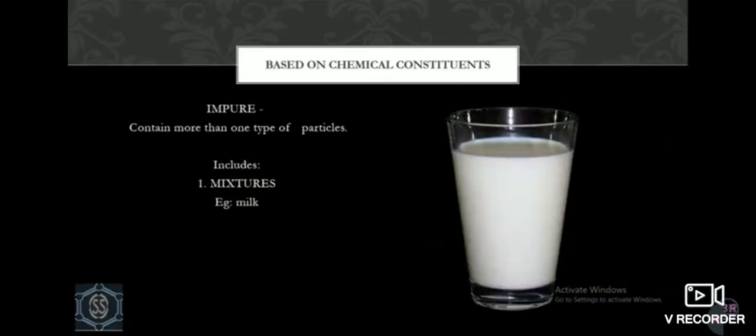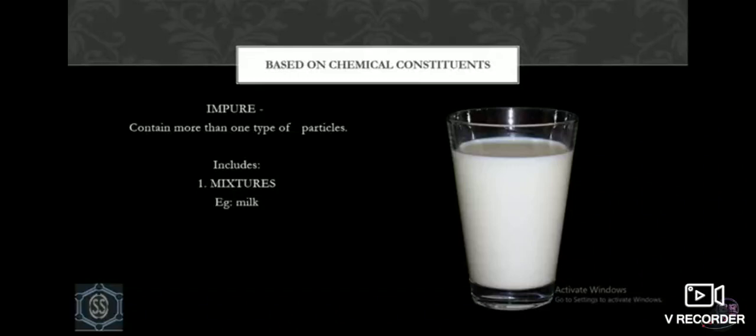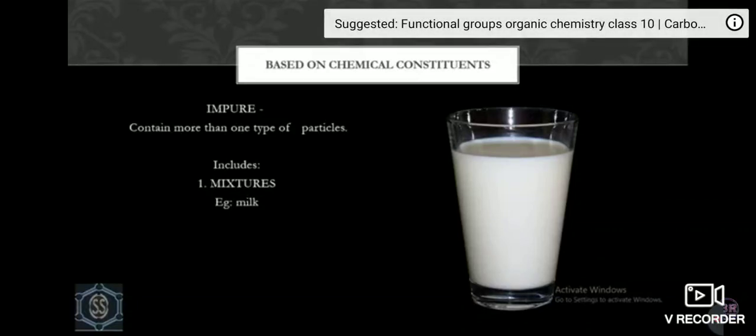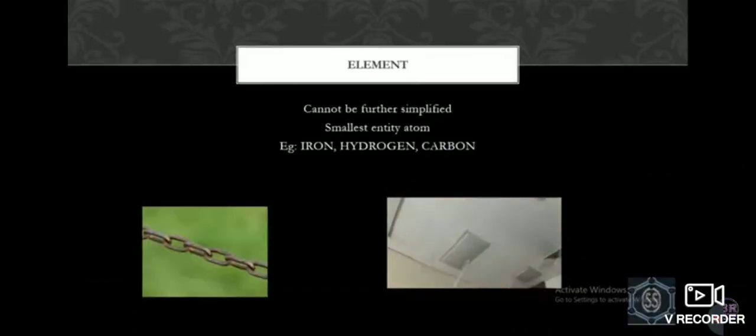Next is impure. Substances containing more than one type of particles include mixtures. Example, milk is an impure substance. You might be thinking, how can milk be impure? I drink pure milk at my home. So friends, here I am not talking about the purity based on whether your milkman has added water in it or not. Here purity refers to the type of particles present. Milk has proteins, fats, lactose and a number of different types of particles, therefore making it impure. So now let's talk about elements, compounds and mixture.